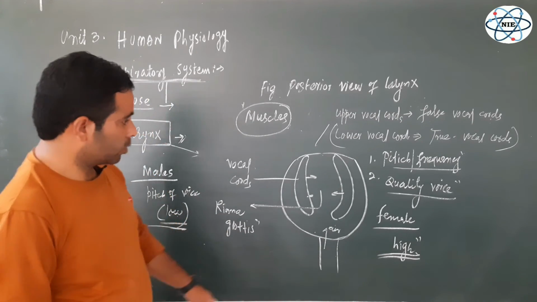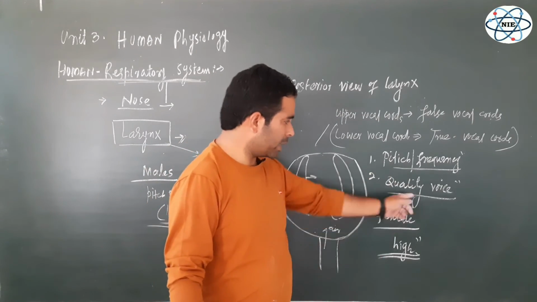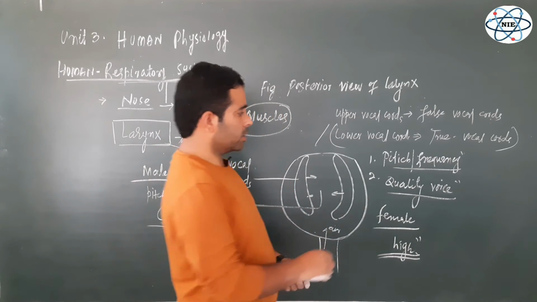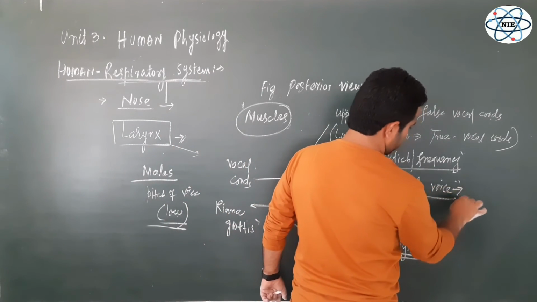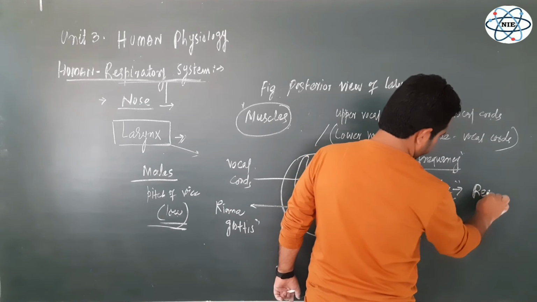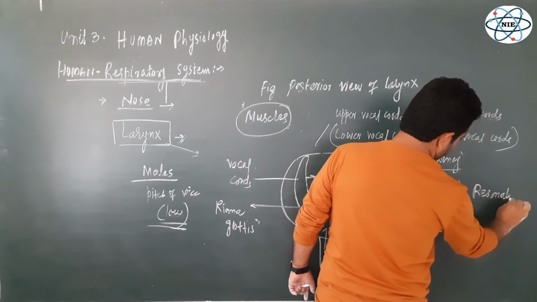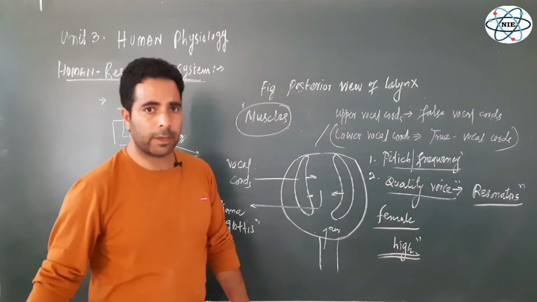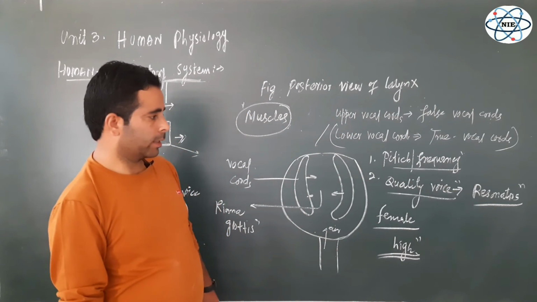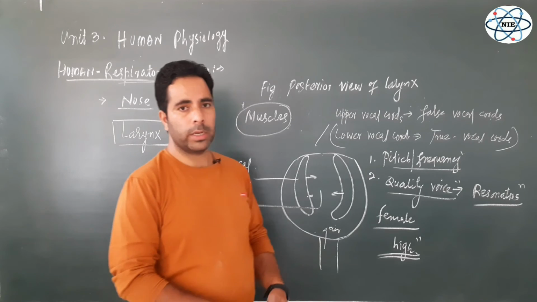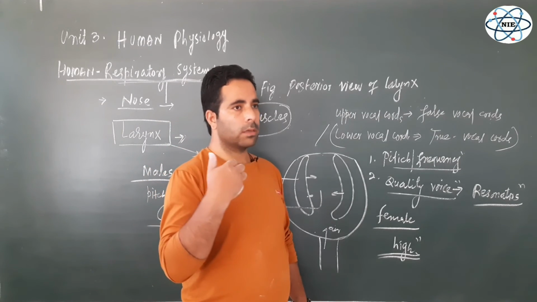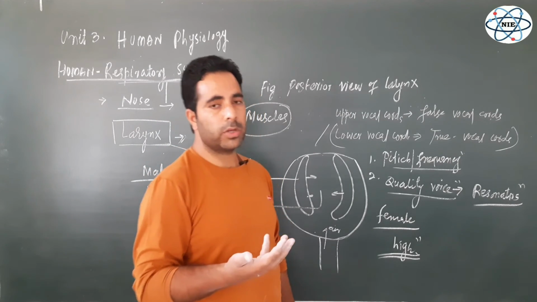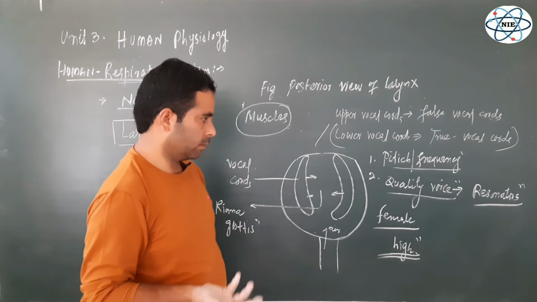Anyways, so that is frequency. Now, so far as quality of voice is concerned, it is controlled by structures called resonators, and there are many structures in the buccal cavity and the pharynx, including the muscles of the pharynx, which act as resonators and are responsible for determining the quality of voice, right?